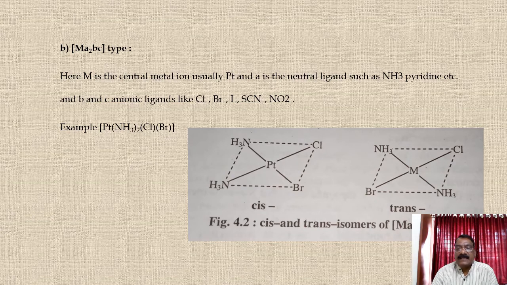That means two ligands are the same, and depending on the position of these two same ligands, we can differentiate cis and trans. When these two same ligands are at the same side, it is cis, and when they are opposite to each other, it is trans. In the cis isomer, two NH3 ligands are at the same side, and in the second image, the two NH3 are opposite to each other, that is the trans isomer.